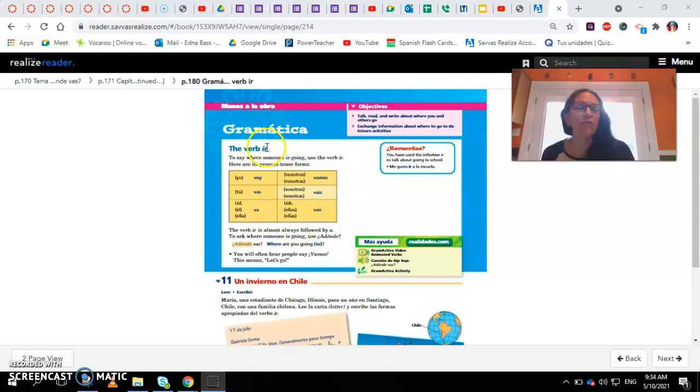It is an irregular verb, and that's where voy, vas, va, vamos, vais, van comes from, because the conjugation is different, just like an irregular verb in English, for example, to be: I am, you are, he is. This is the same case with this irregular verb, so the conjugation changes for these forms.